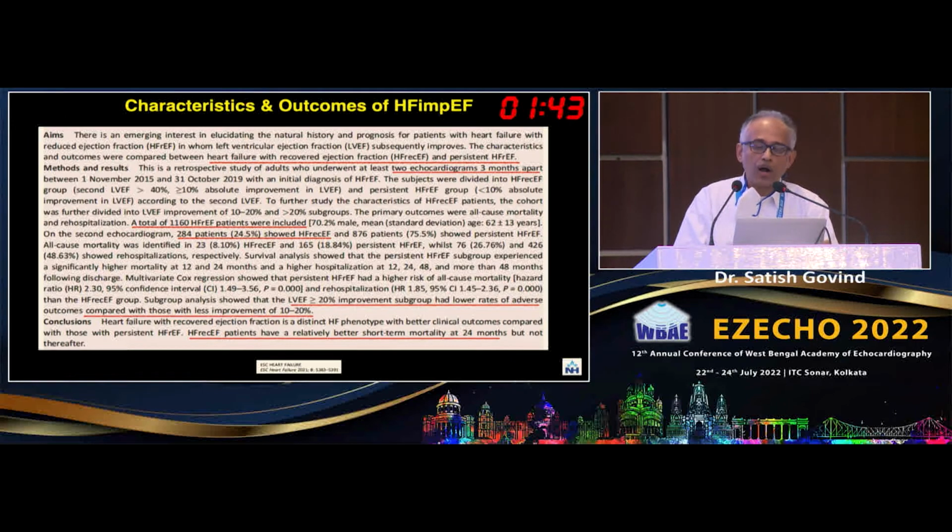So here, looking at the outcomes. Looking at both reduced as well as persistent and the recovered ones. They did 2 echoes 3 months apart in 1,000+ patients, and 25% showed recovered ejection fraction here. And those with more than 20% had lower rates of adverse outcomes compared with those between 10 to 20%. So the higher the EF improvement, the better the patient does. And the short-term mortality, at least for 2 years, was pretty good.